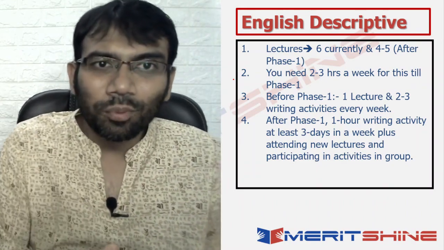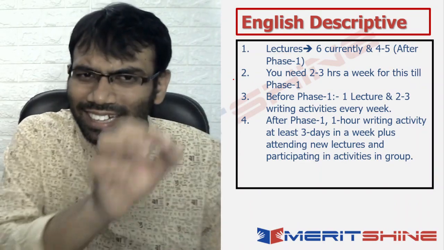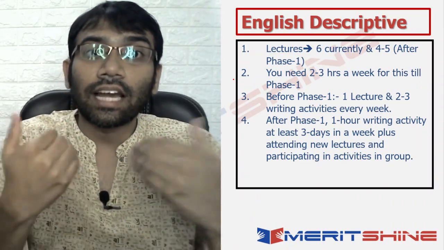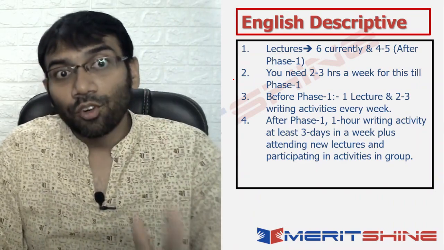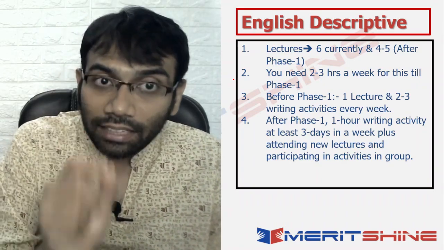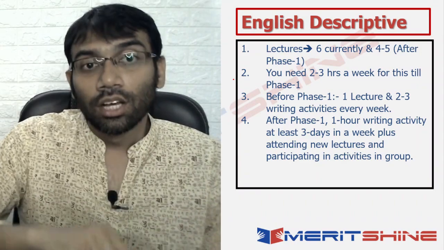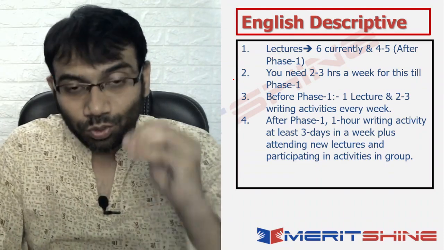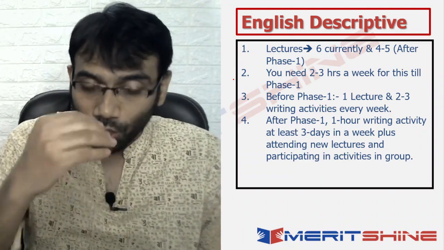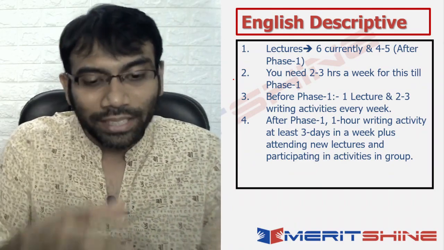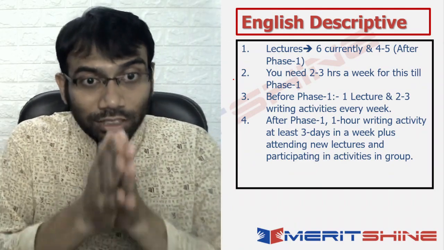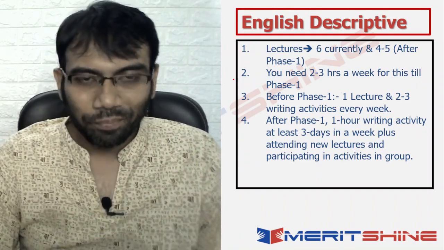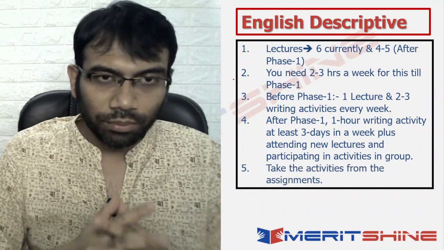So, after phase 1, what you need to do is 1 hour of writing activity at least 3 days in a week, alternate days maybe, plus attending the new lectures that I would give you. Plus, I would be conducting writing activities in the group, some of which I would evaluate, right? You should participate in them because when you participate, you get feedback, you will know what mistakes you're committing and then you can work on them. So this is what you should be doing after phase 1 in English descriptive. Okay. And take the activities from the assignments, I already told you.